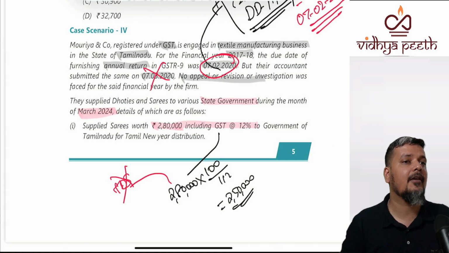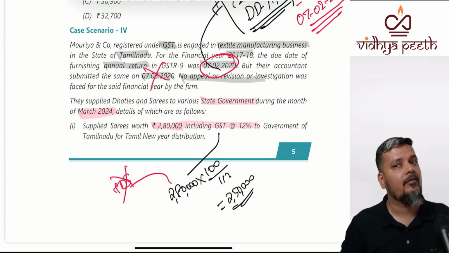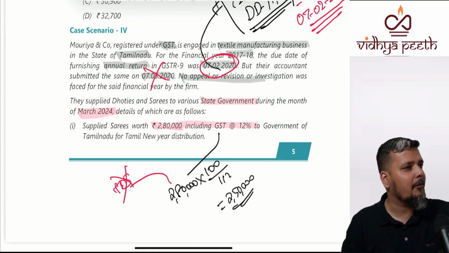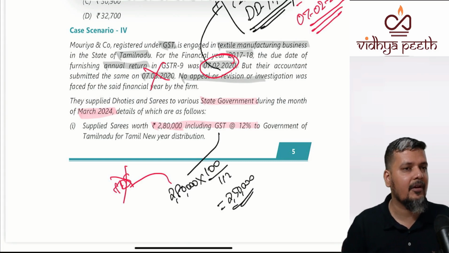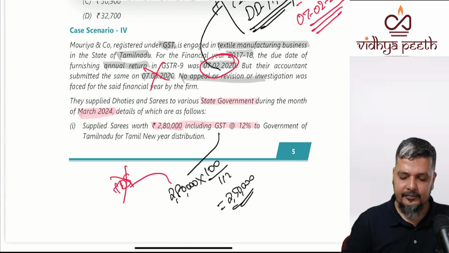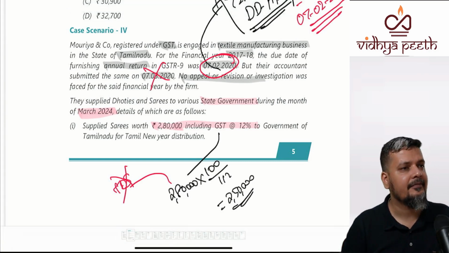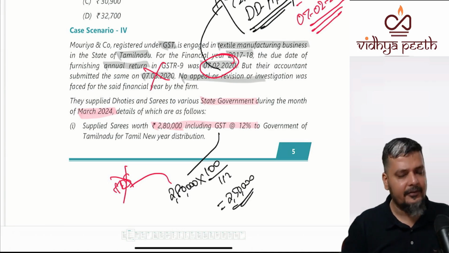For e-way bill consignment value, there also they focus on more than 50,000. If it is up to 50,000, there's no e-way bill. A lot of places you have to be very careful about the term there. Are you guys clear with this understanding? Clear?